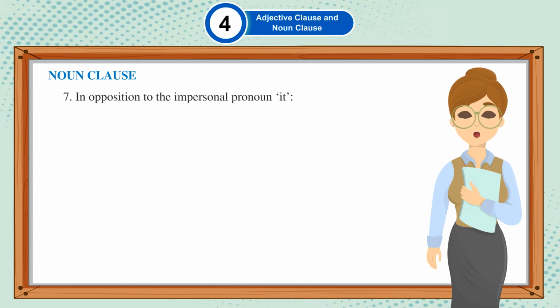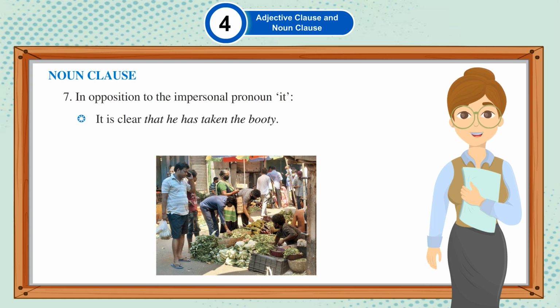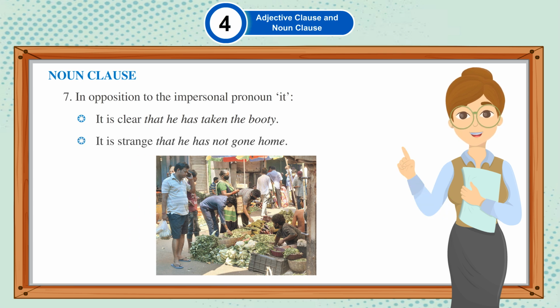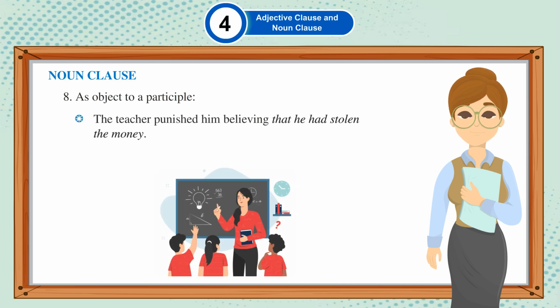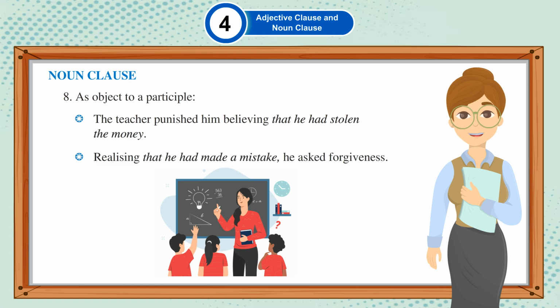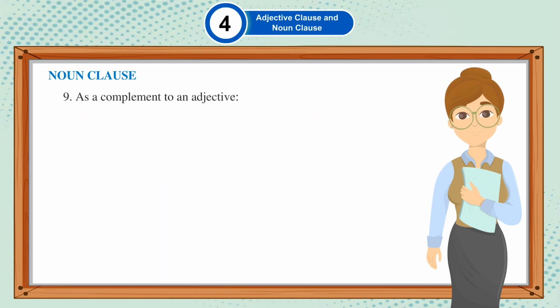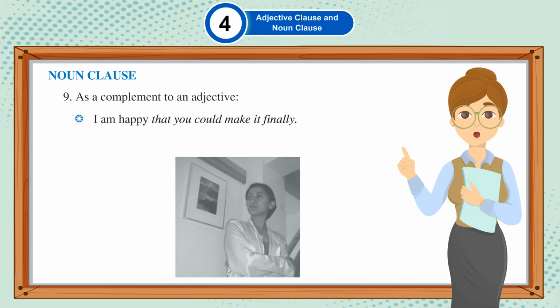7. In opposition to the impersonal pronoun it. It is clear that he has taken the booty. It is strange that he has not gone home. 8. As object to a participle. The teacher punished him believing that he had stolen the money. Realizing that he had made a mistake, he asked forgiveness. 9. As a complement to an adjective. I am happy that you could make it finally. She is sad that her mother is not at home.